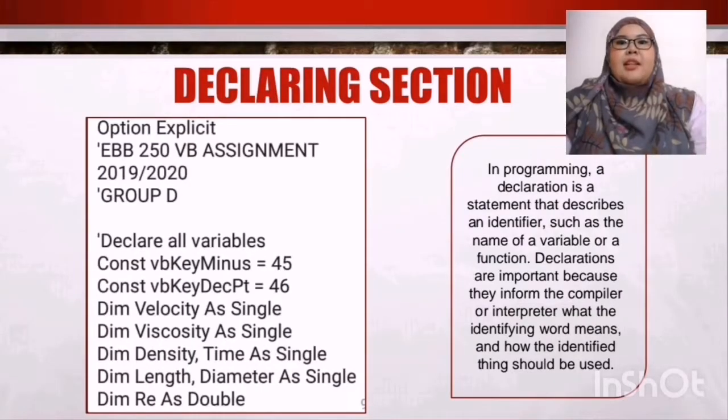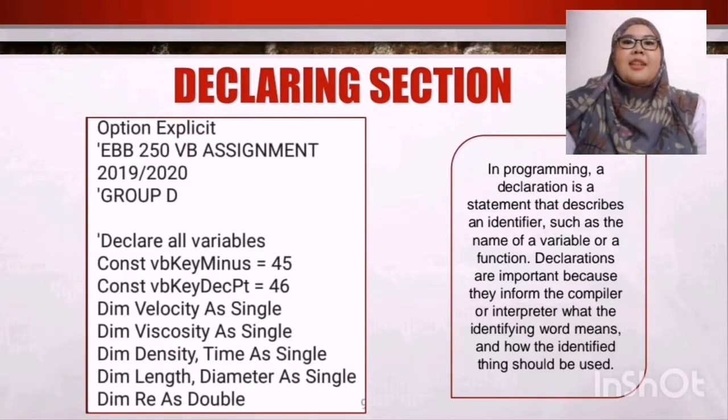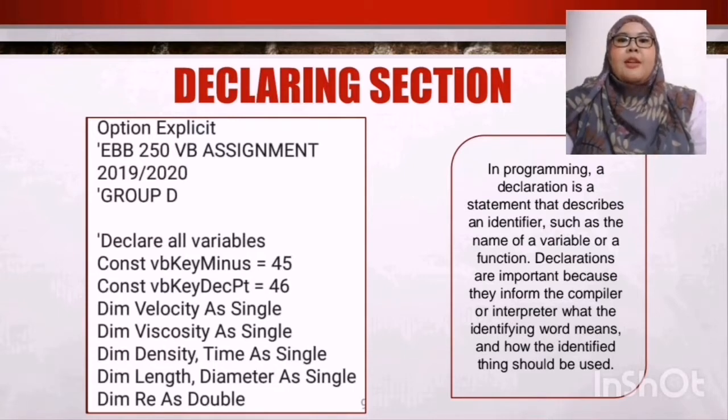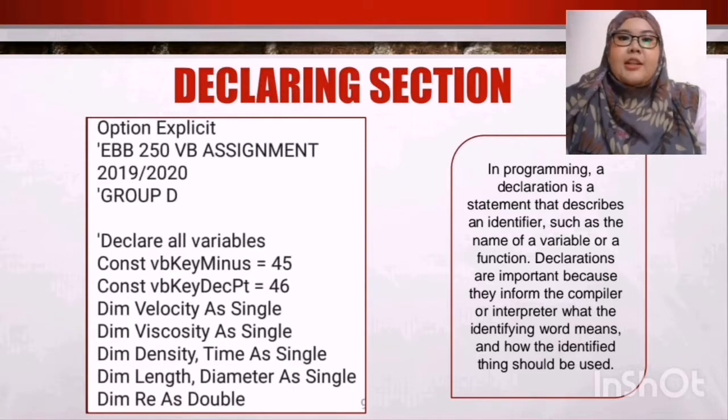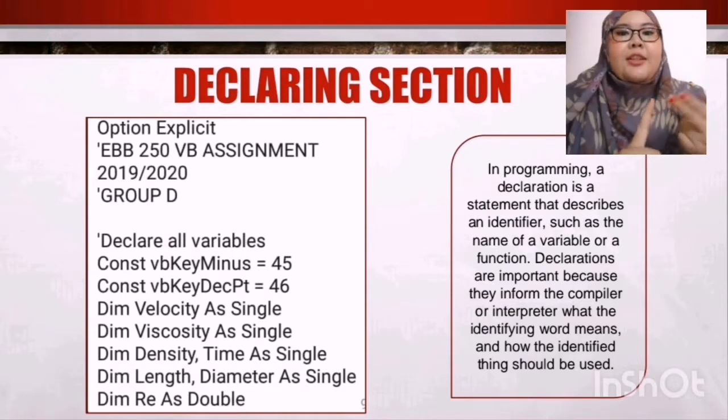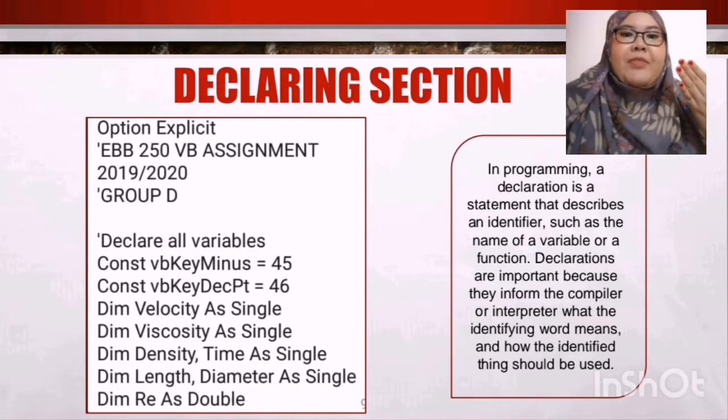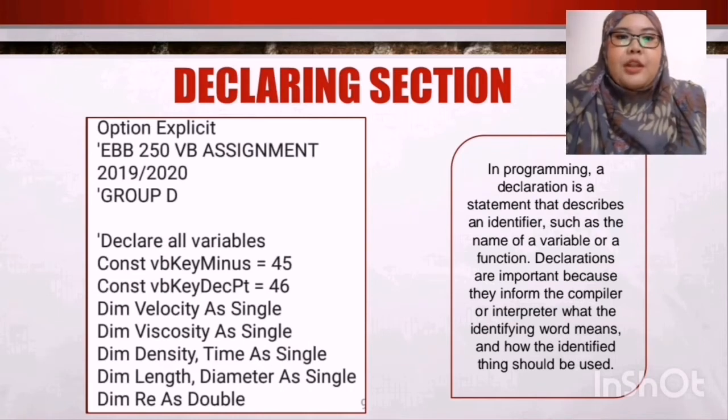In programming, a declaration is a statement that describes an identifier such as the name of a variable or a function. Declarations are important because they inform the compiler or interpreter what the identifying word means and how the identified thing should be used. So here we declared a few variables such as the inputs and outputs. Inputs such as length, diameter, time, density, and velocity, while the outputs were velocity and the Reynolds number.